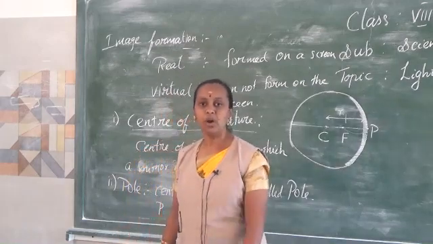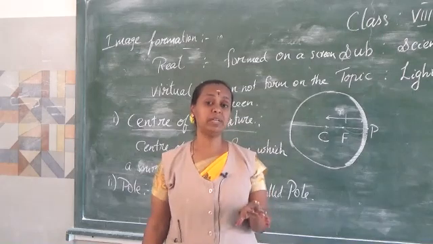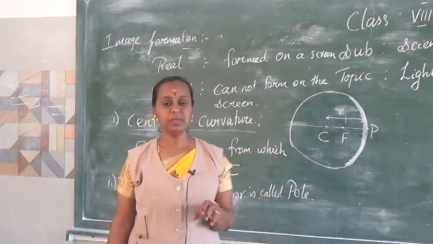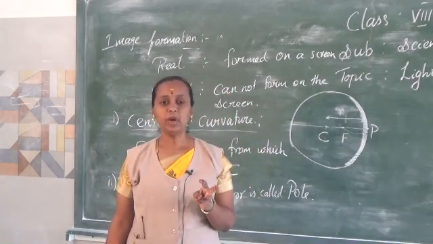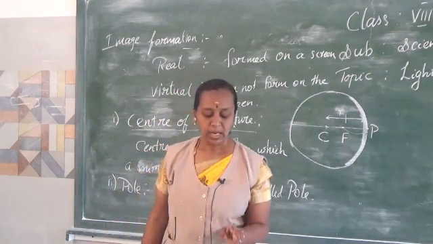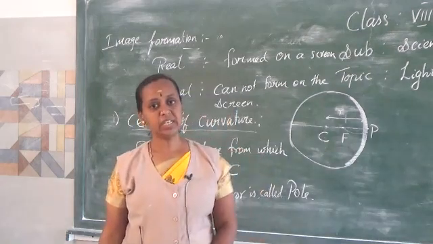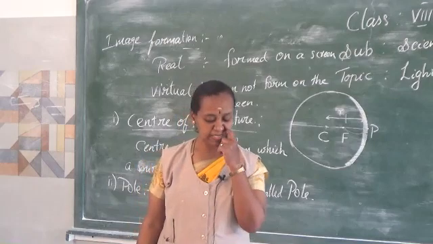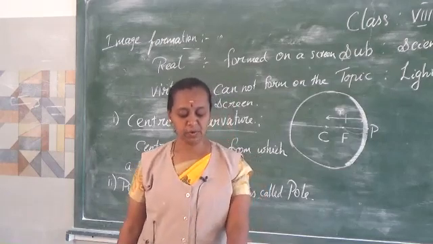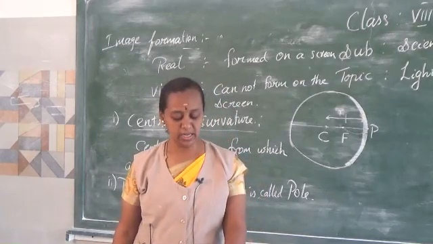Okay. Then the image formed by convex mirrors. The image formed by a convex mirror is always erect. It will always be virtual, erect and diminished in size. It will be small in size. As a result, images formed by these mirrors cannot be projected on the screen.